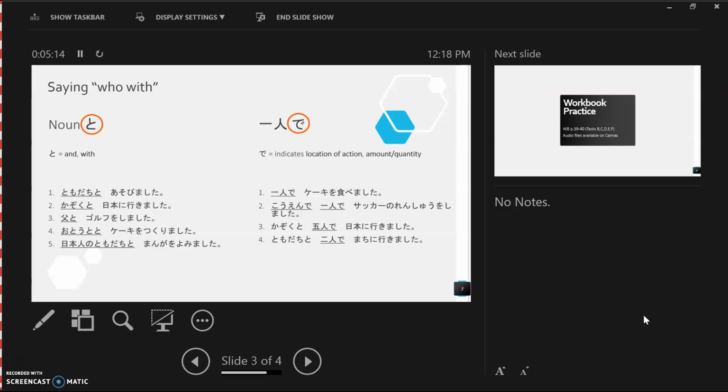友達と2人で街に行きました。Where did you go? You went to town. Excellent. Okay, so you went to town with whom? With your friend? And how many friends did you go with? Just one. That's right. Because 2人で indicates that all together, including the speaker, that's you, there are 2 people. So therefore, obviously, there can only be 1 friend.